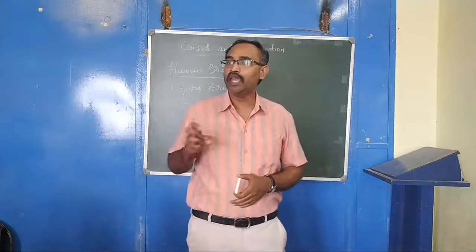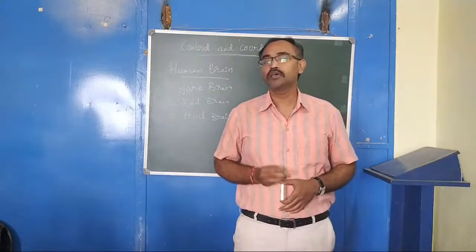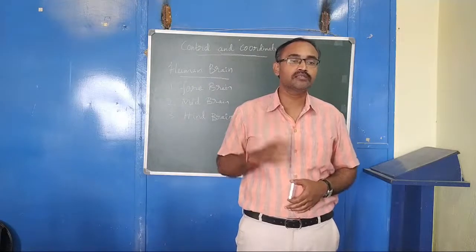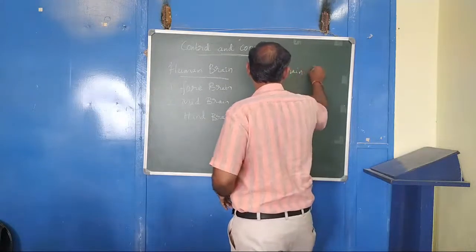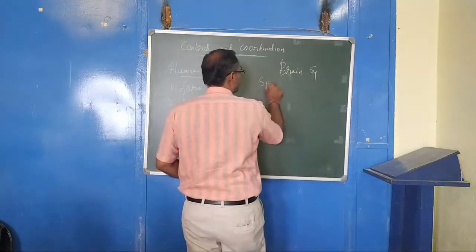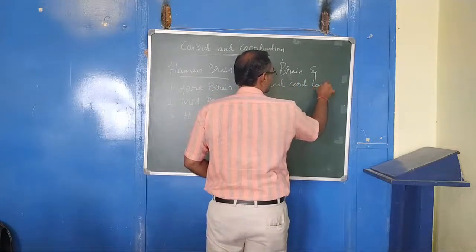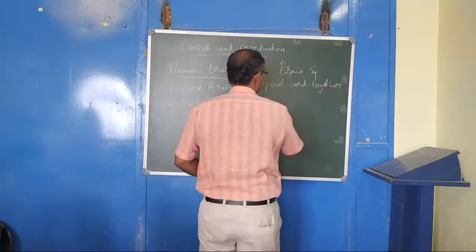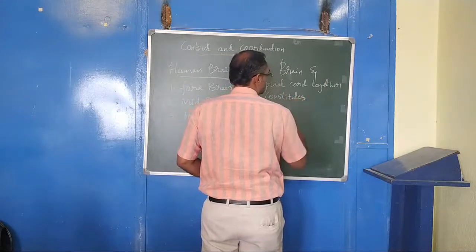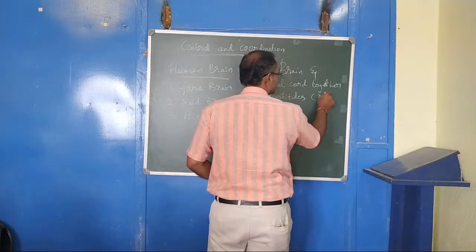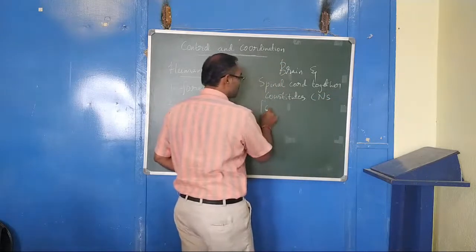So brain and spinal cord together constitute the central nervous system, CNS. CNS means Central Nervous System.